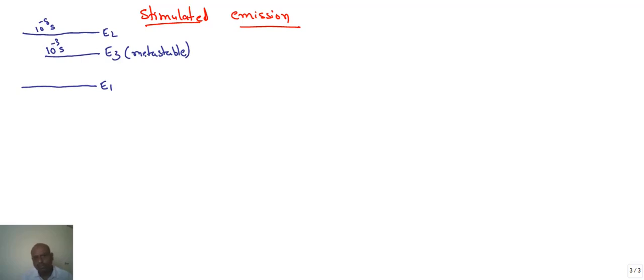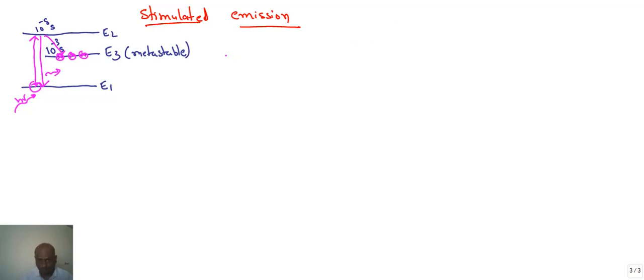So the metastable state can be defined as the state where the probability of finding the electron is more than the excited state. For stimulated emission to take place, we must have a metastable state. Initially electrons are in the ground state. When you supply energy, they will go to higher states, but the higher state is unstable. They will return back to the metastable state, or some of the electrons directly jump from the higher state to the ground state in a spontaneous method. So an electron which reaches this metastable state will stay for 10 power minus 3 seconds.